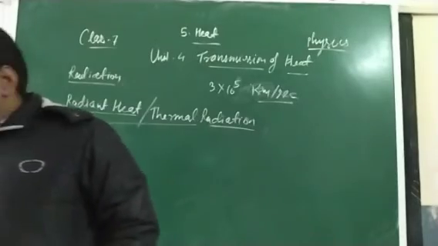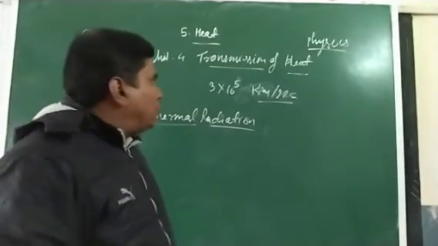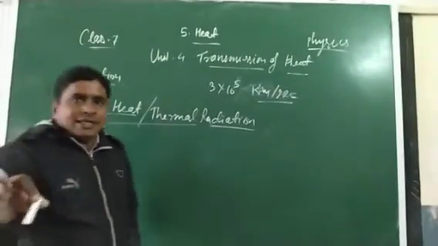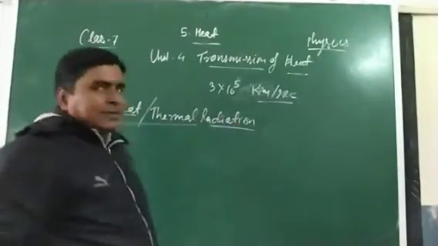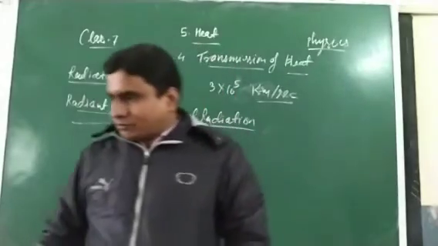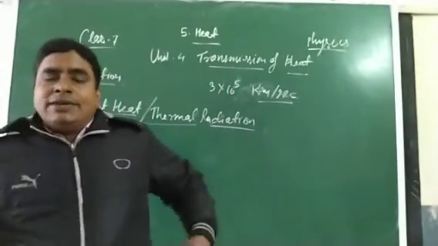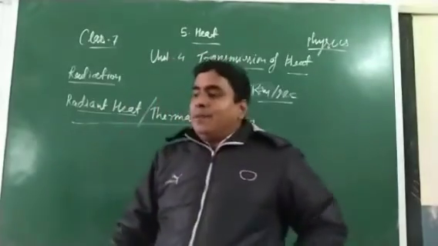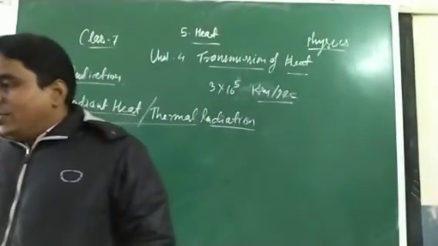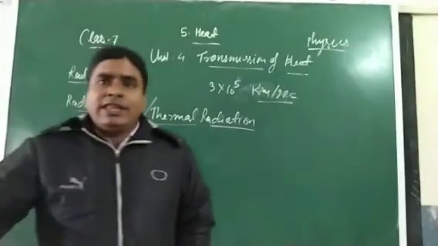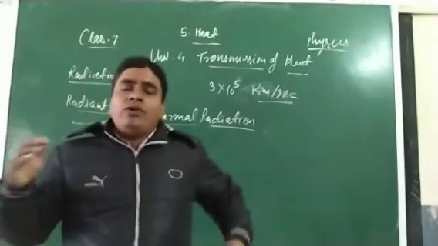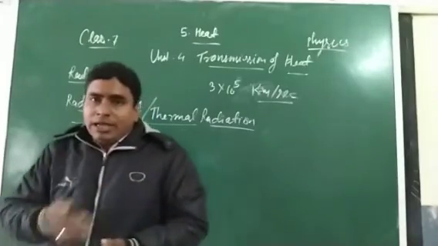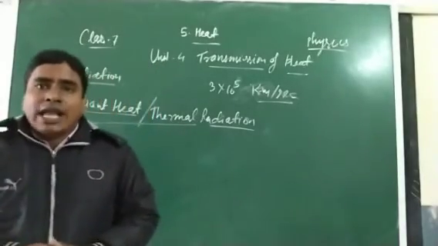Okay, it travels in space at the speed of 3 to the power 5 kilometer per second. Not the same as the light speed. This is different from the speed of light. Okay, students? Clear? Some other devices also based on this concept, radiation, what? Black body radiations. Okay? Some other activities also based on this, how energy is directly transferred from one body to another body, that we will discuss in the next class.